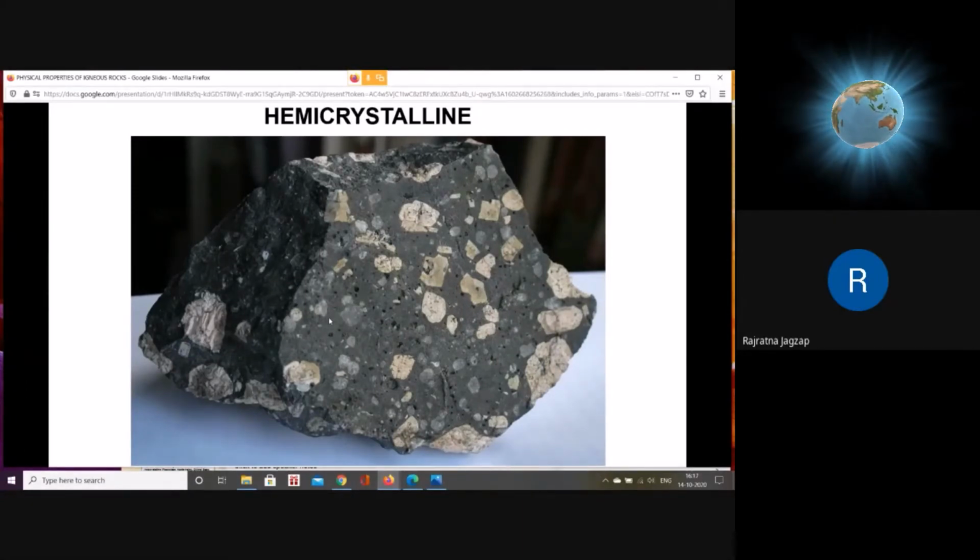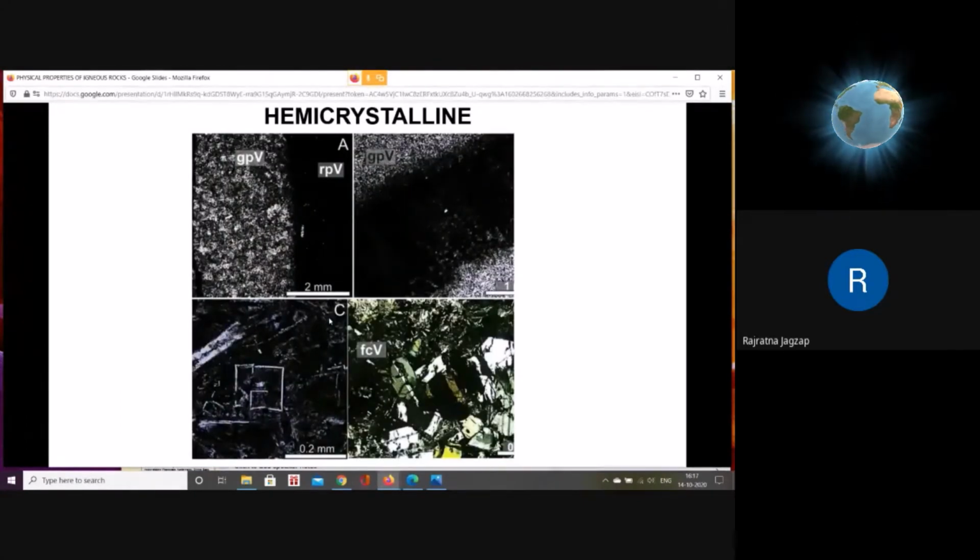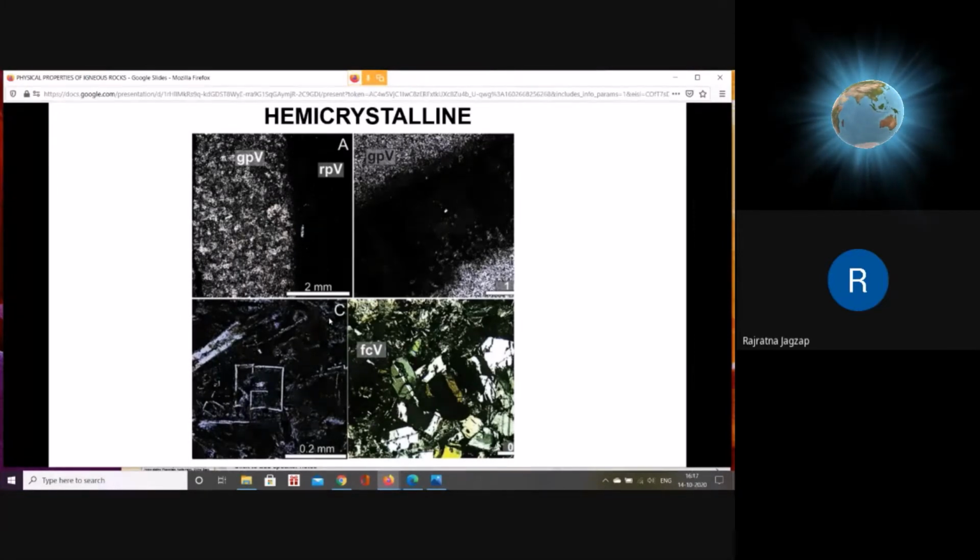Example is porphyritic basalt. This is how the rock looks under the microscope. As I told you, non-crystalline glassy material is present in it. So in the right hand side top figure, whatever gray colored material you are seeing here is glassy material. If you see the left hand side bottom, that is C, whatever gray or dark colored material is there is glassy material. If you see the right hand side corner image, you will see this dark colored material. It is not showing any shape or any character. Light does not pass through it. So we say that this is glassy material.